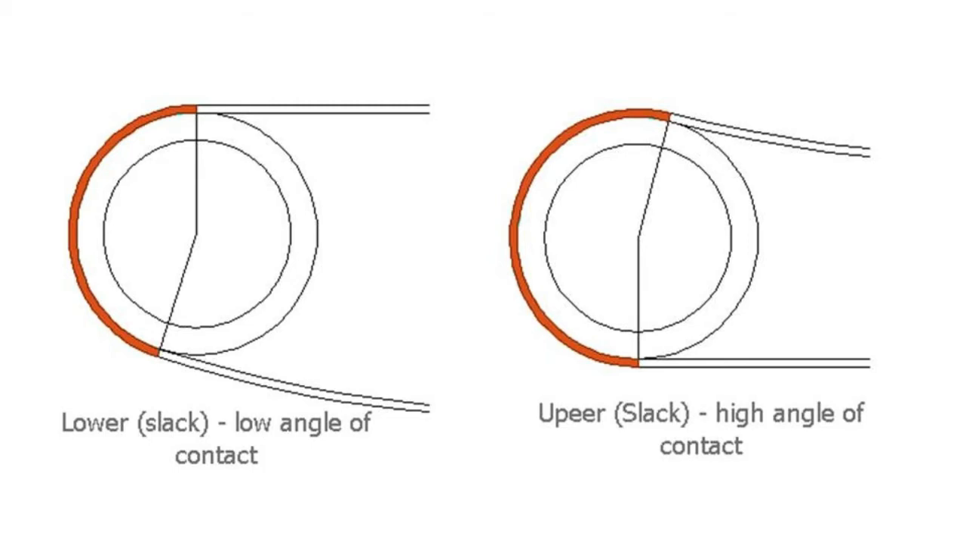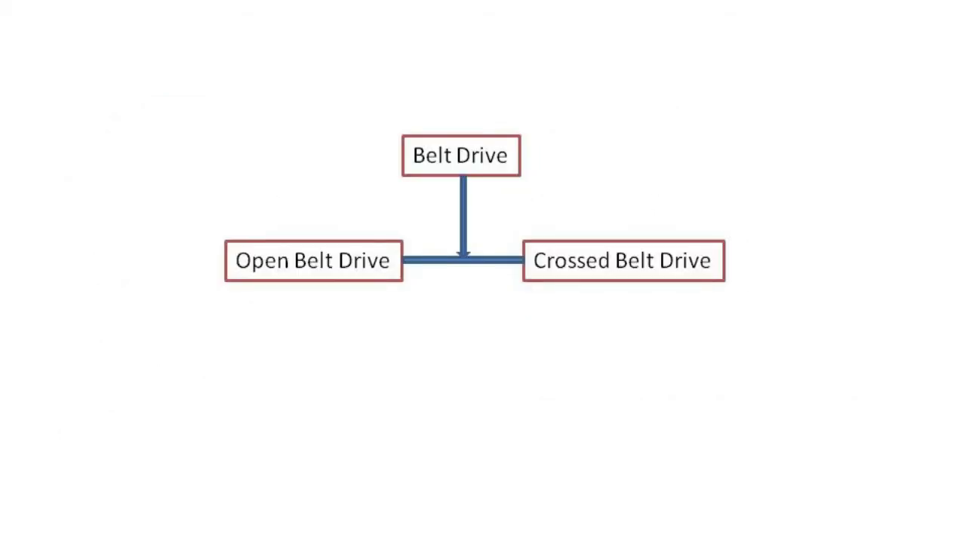on the driven side. Based on the direction the belt drives pulley, the belt drives are divided into two types. They are open belt drive and crossed belt drive.